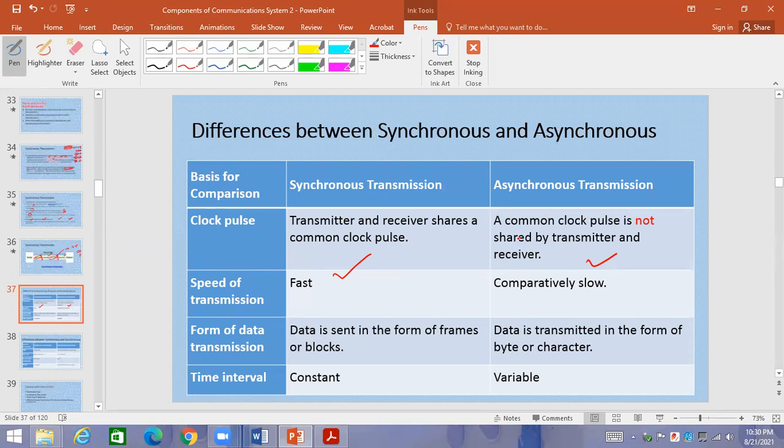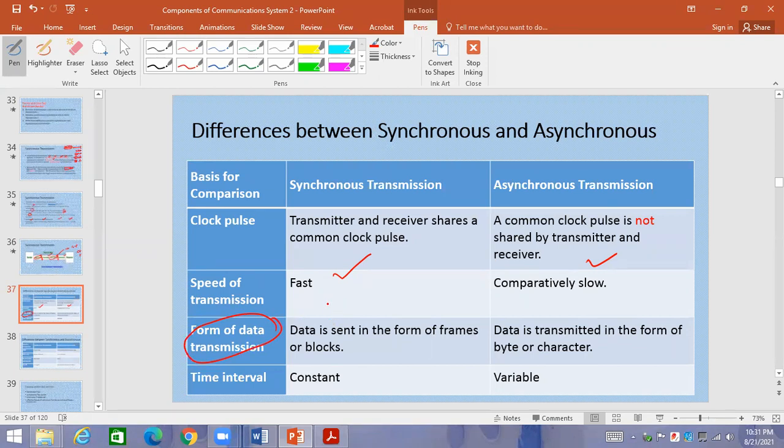Hiba Amin, the form of the data. In which form is data being transmitted? Hiba Amin, will you please unmute yourself? In which form is the data being sent? Can you tell me about it? It is already mentioned in front of you. You just need to explain it. I'm talking about this point: form of the data transmission.